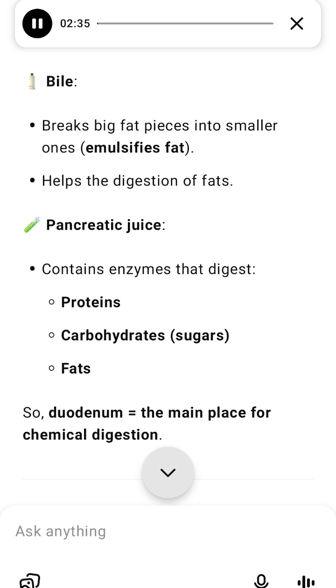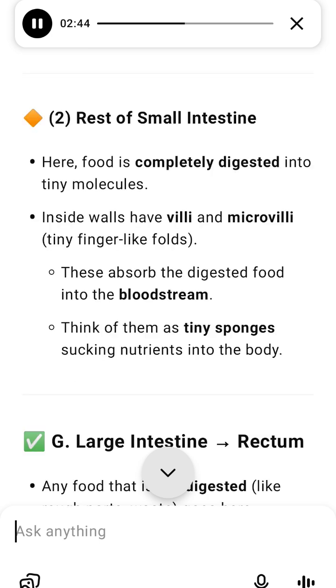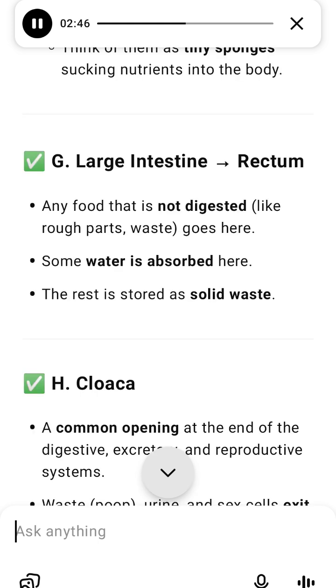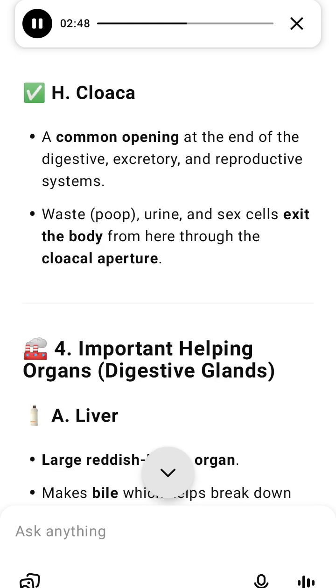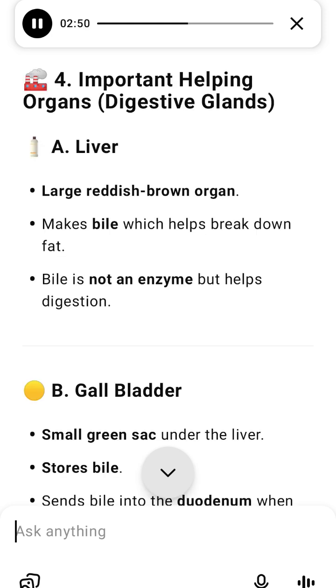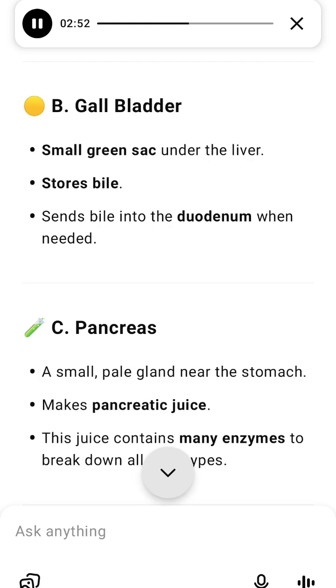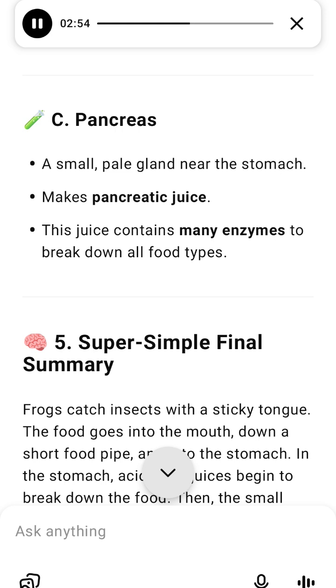5. Super simple final summary. Frogs catch insects with a sticky tongue. The food goes into the mouth, down a short food pipe and into the stomach. In the stomach, acids and juices begin to break down the food. Then the small intestine finishes the digestion with help from the liver, bile, and the pancreas, pancreatic juice. The food is absorbed into the blood through tiny folds called villi. The undigested part becomes waste, stored in the rectum, and leaves the body through the cloaca.